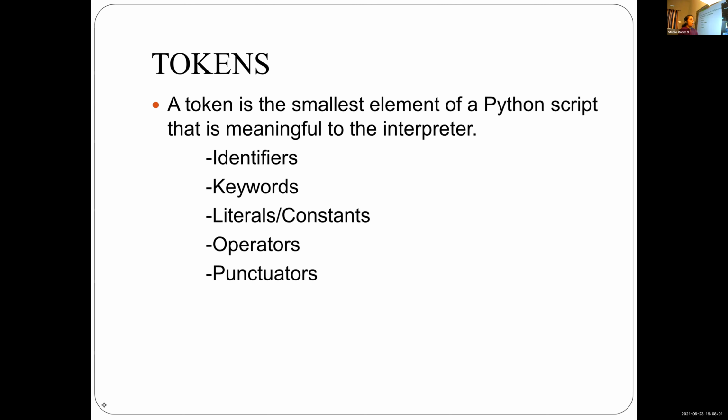Then all the identifiers must begin with alphabet or underscore. It will not start with a number.